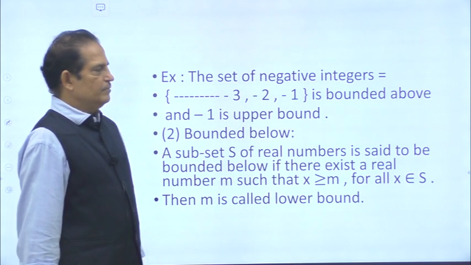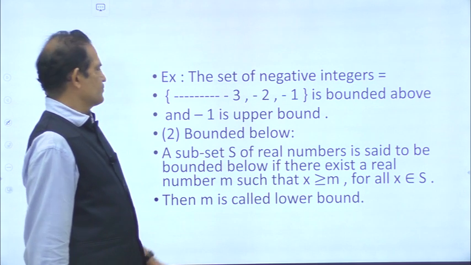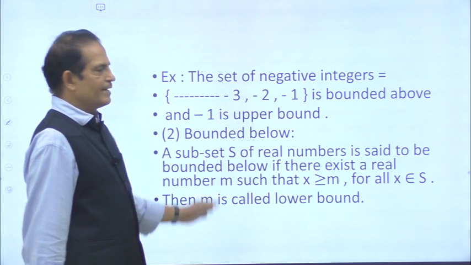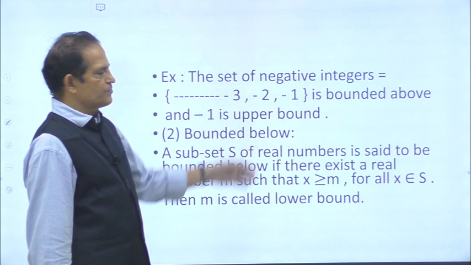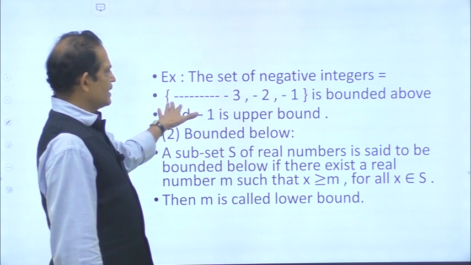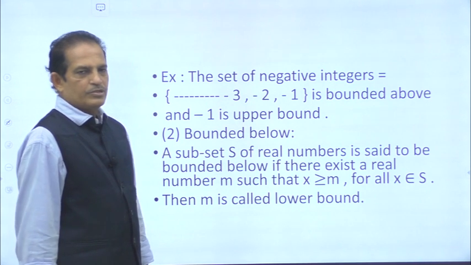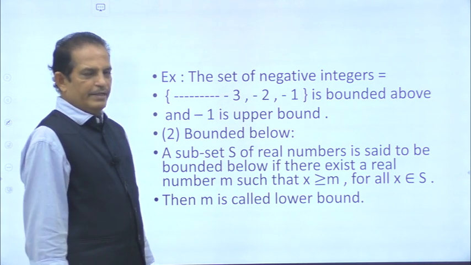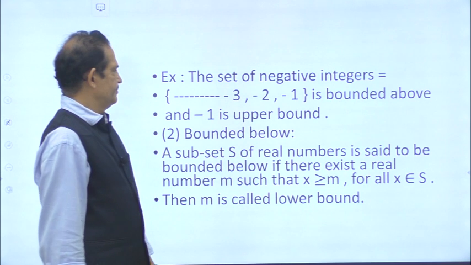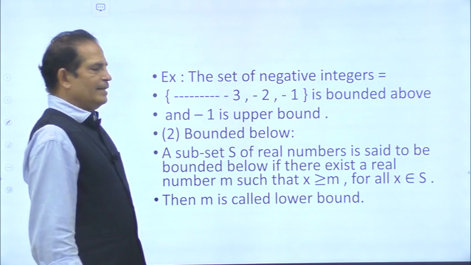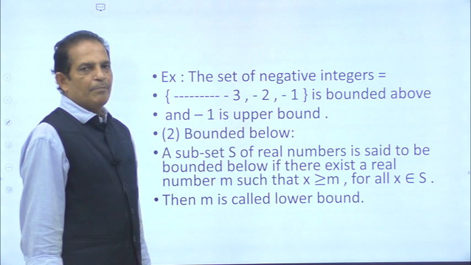As an example, the set of negative integers: minus infinity up to minus 3, minus 2, minus 1. This set is bounded above by the number minus 1. So the set of negative integers is bounded above by minus 1. In a way, minus 1 is called an upper bound of the set.